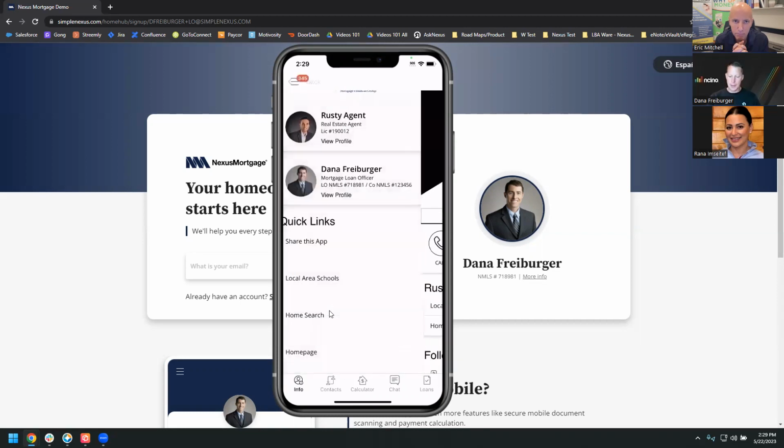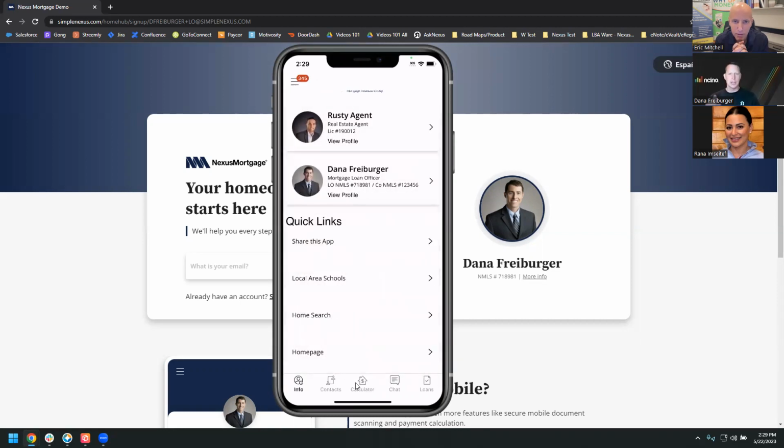And then the other one is calculators. Just like your borrowers have it, so do your real estate agents. And again, this just helps you build that relationship with those real estate agents. They want tools. They want the tech stack. They want to work with lenders that have the ability to make their jobs a lot easier.